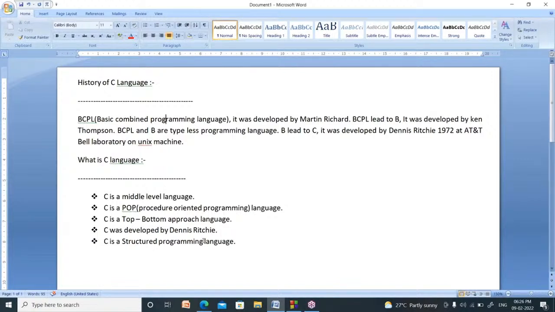BCPL is a basic combined programming language. It was developed by Martin Richard. From BCPL, there is a new programming language called B. It was developed by Ken Thompson. B was developed to develop a multi-user operating system. BCPL and B are typeless programming languages, meaning there are no data types in BCPL and B. B led to C. From B language, Dennis Ritchie developed a new programming language called C in 1972 at the AT&T Bell Laboratory on a Unix operating system machine.